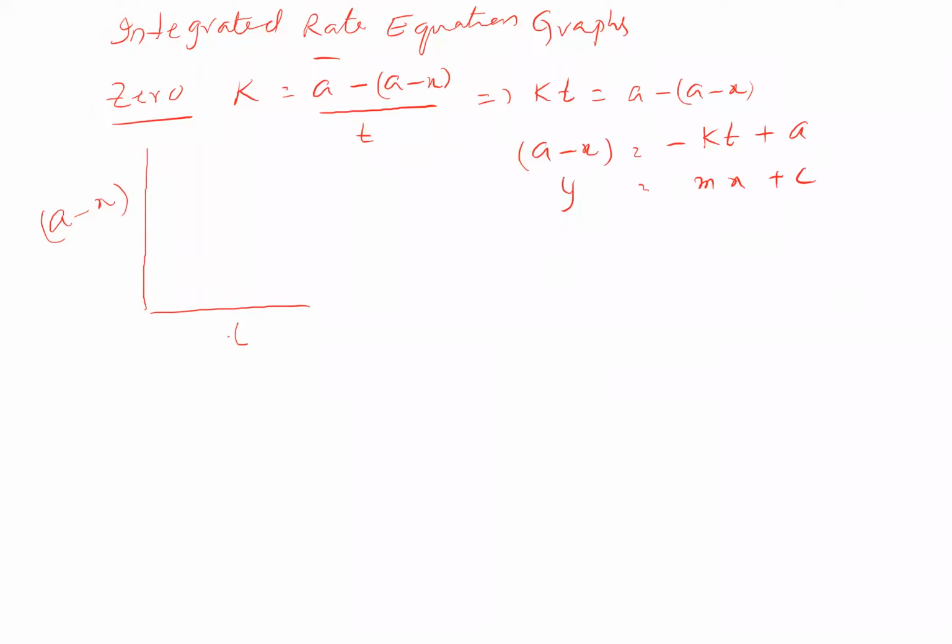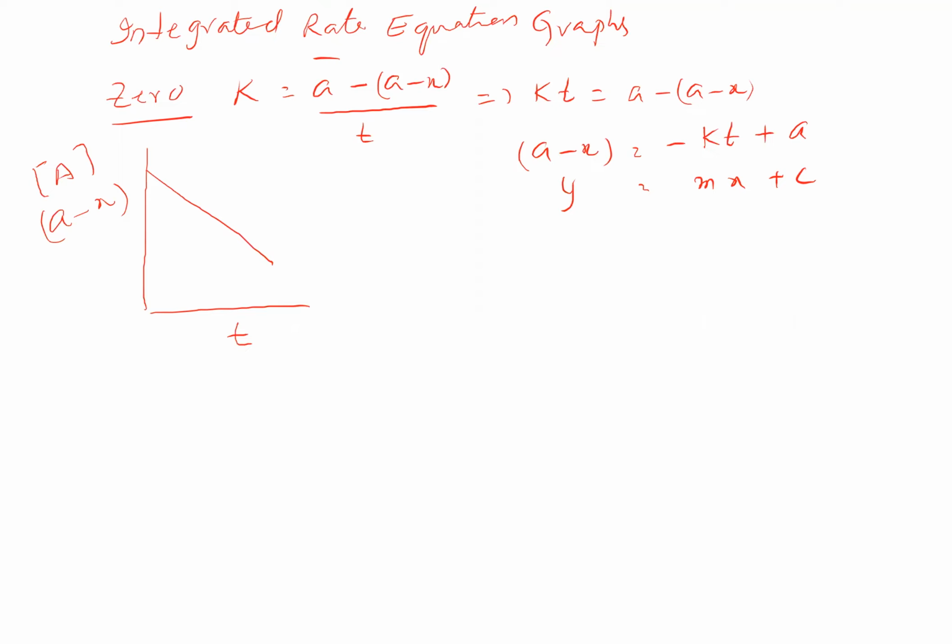It is an A minus X versus T graph with a negative slope. So slope is going to be minus K and intercept is going to be A. Here A minus X you can take as A also. A actually stands for the amount present at a given point, not A naught. X means the amount reacting, and A minus X is the amount left. This is for zero order kinetics.